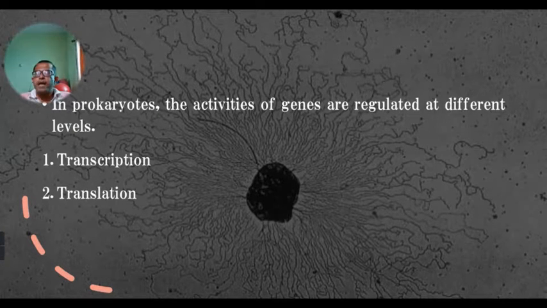Secondly, the translation level, where the message from the mRNA is read by the ribosome, and according to that, the amino acids are added in that protein molecule. So these two steps constitute the gene expression steps. Similarly, gene regulation is also carried out at these two different levels, the transcription level and the translation level. So one by one we will see this.